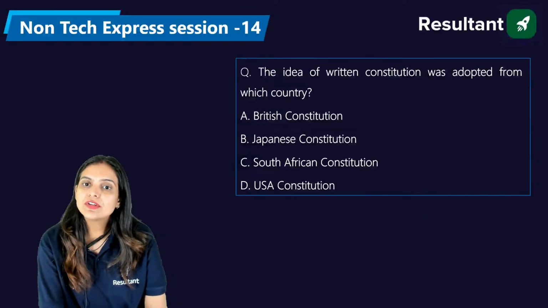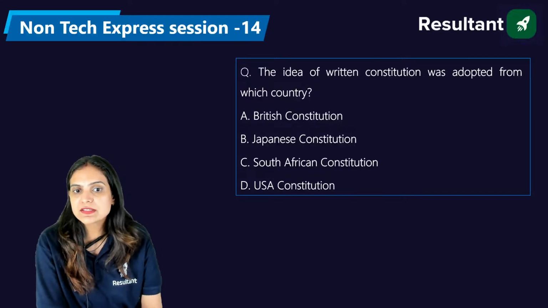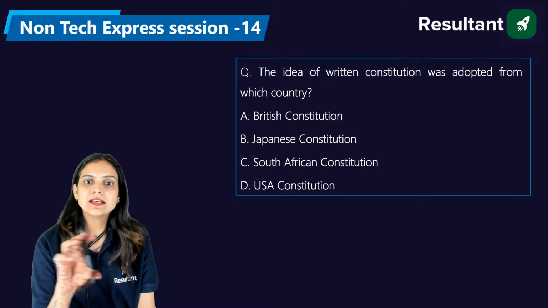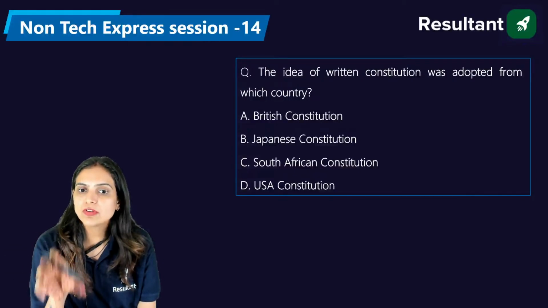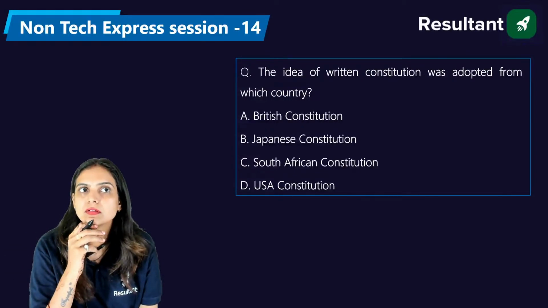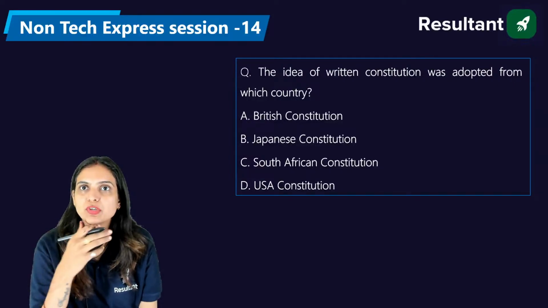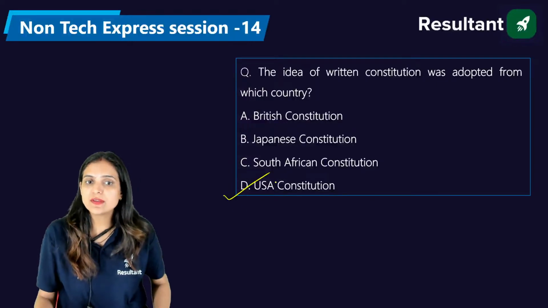Now, the idea of the written constitution was adopted from which country? British, Japanese, South African, or the USA? The idea of written constitution was adopted from which country? Very nice. We have not taken this from the British constitution. This was taken from the constitution of USA.